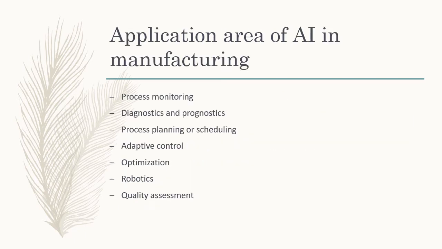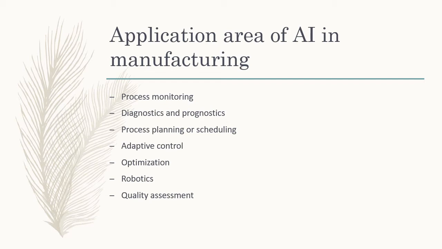Now we will see the application areas of AI in manufacturing. First is process monitoring. AI is used in monitoring the manufacturing process so that if a problem or a bug comes, it can catch it as soon as possible. Second is diagnostics and prognostics. We use AI to find out the outcomes of our actions or treatments, identify the problem, and remember not to repeat them if they are not desirable.